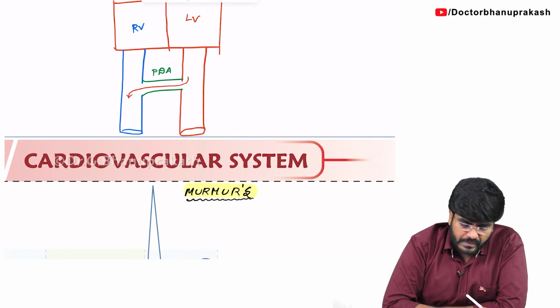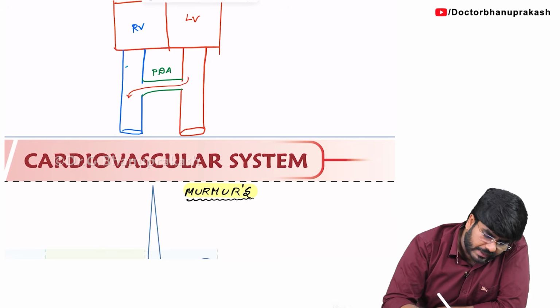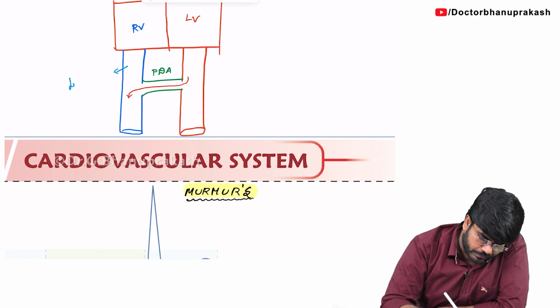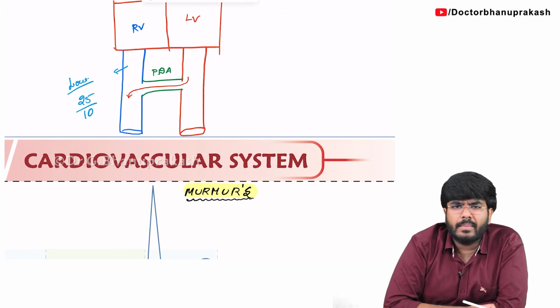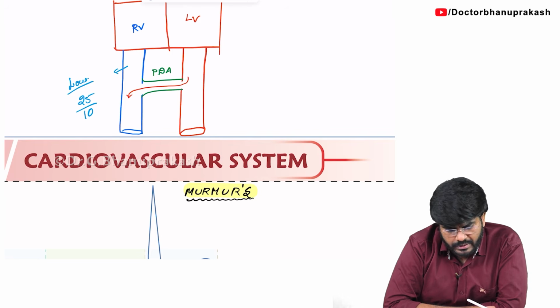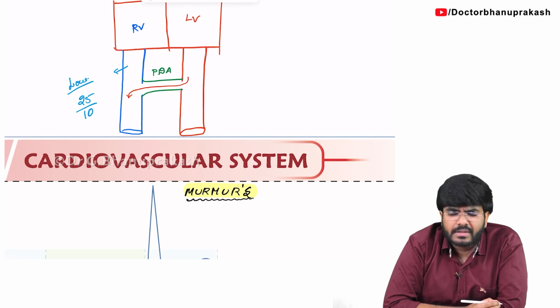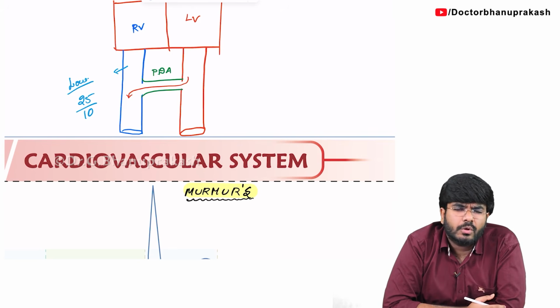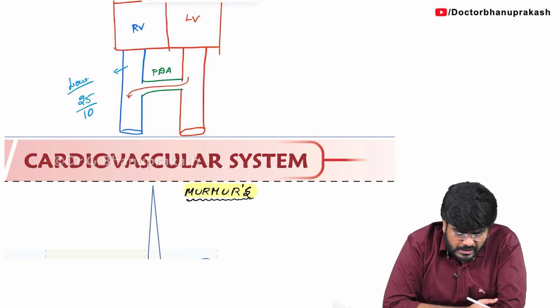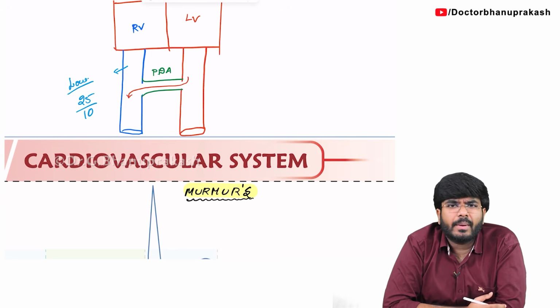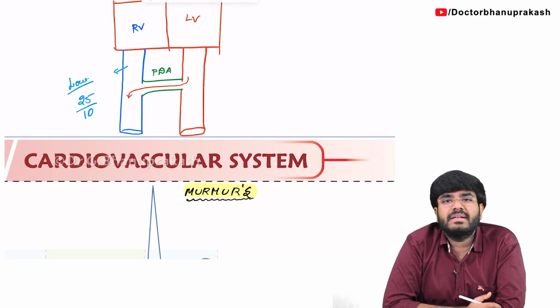Why? Because already I have told you the right sided circuit is a low pressure circuit. Maybe the pressures are going to be 25/10, that is systolic by diastolic blood pressure. The systolic pressure in the right side of the heart during systole is 25 mmHg, and during diastole the minimum blood pressure that is maintained in the pulmonary circulation, let's say, is 10 mmHg or 8 mmHg. So, that is 25/10.